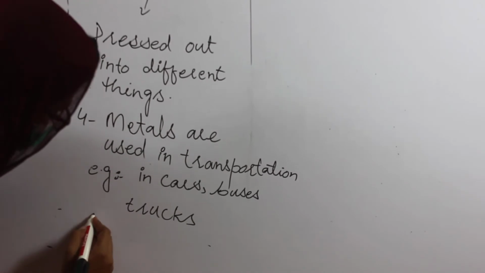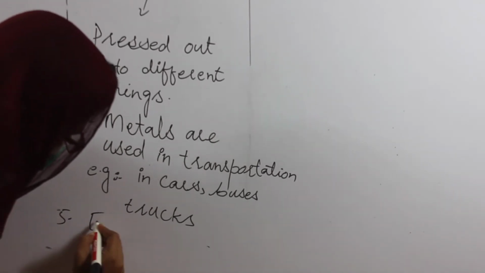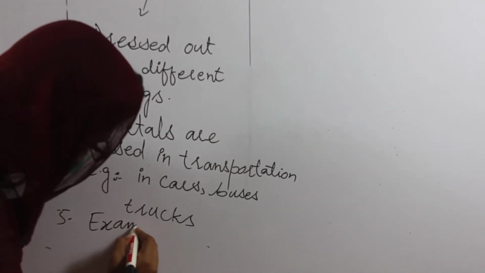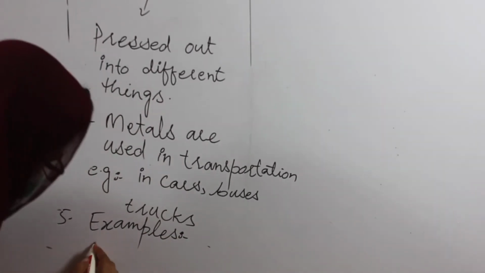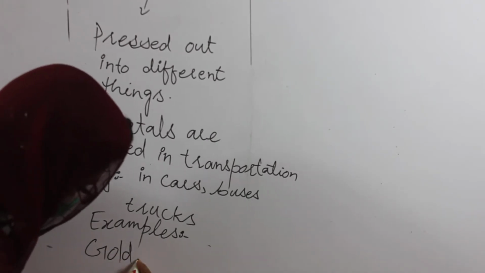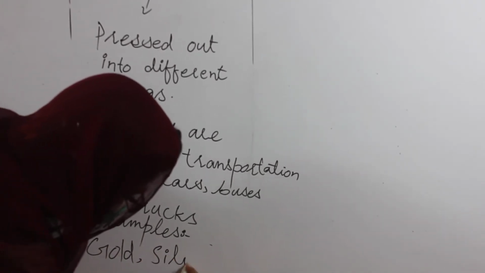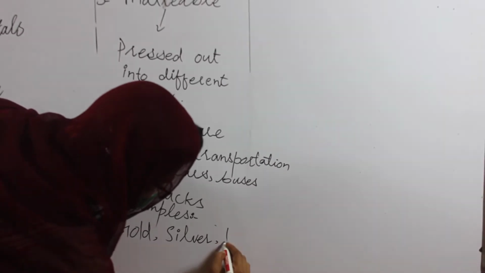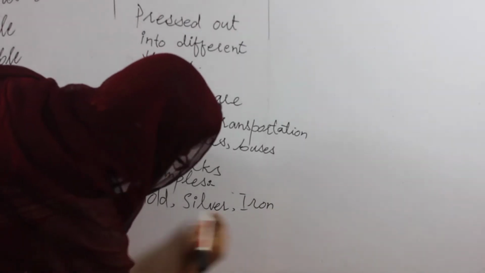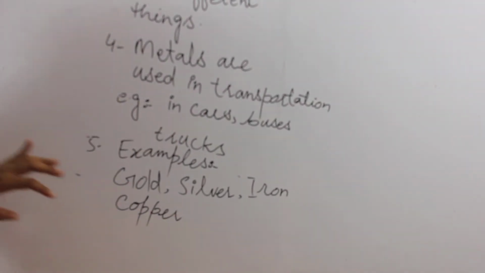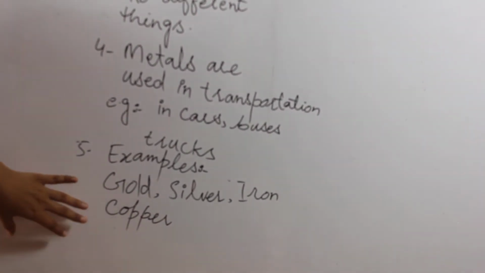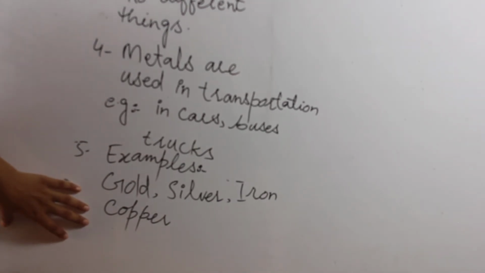And examples of metal: gold, silver, iron, copper. These are the common examples of metals, and these materials allow electricity to pass through them. They are pressed out, they are drawn to be different things.